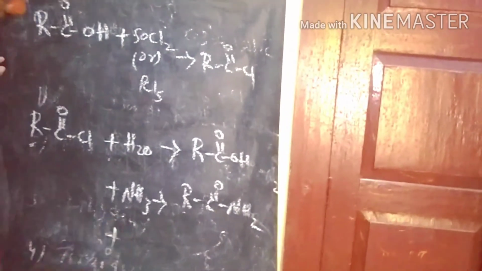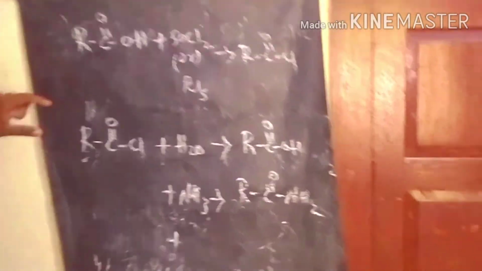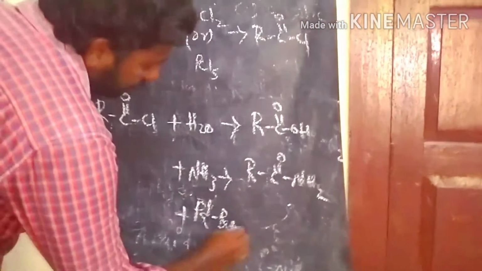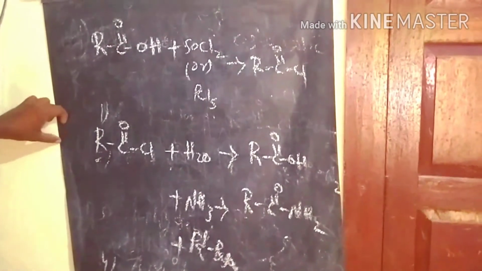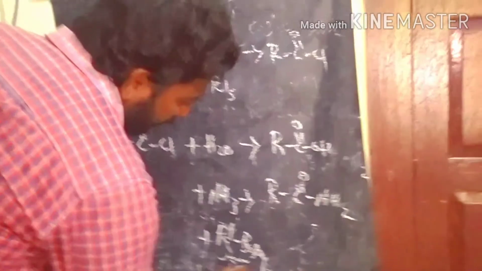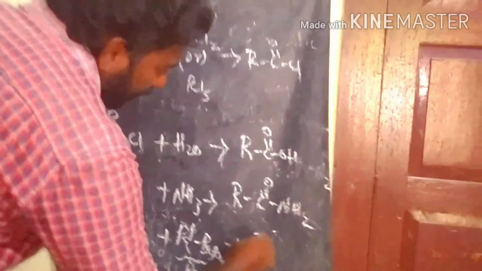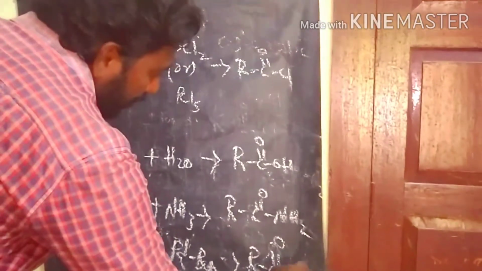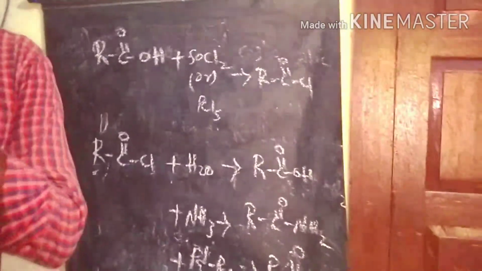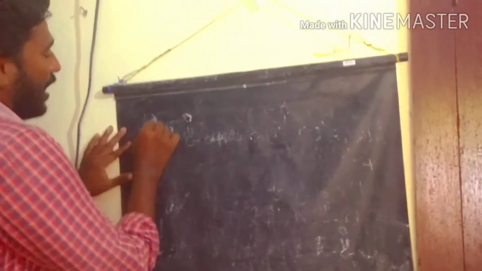If acid chloride reacts with palladium on barium sulfate, this is the Rosenmund reagent, to produce the aldehyde as the product. So these are some of the properties of the acid chlorides. Now we discuss the acid anhydride properties.